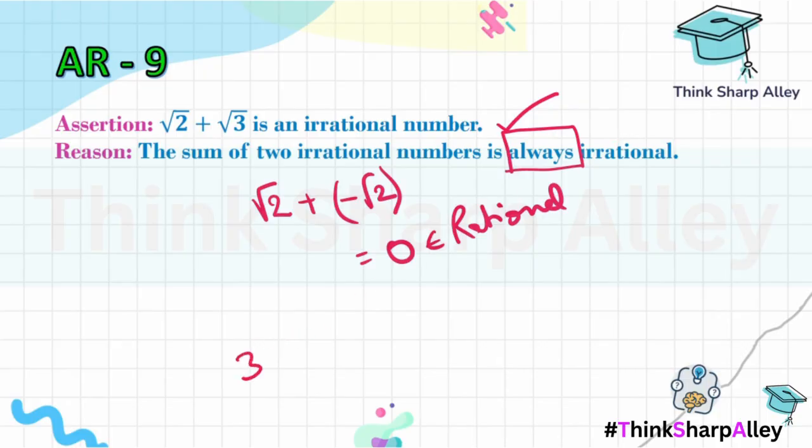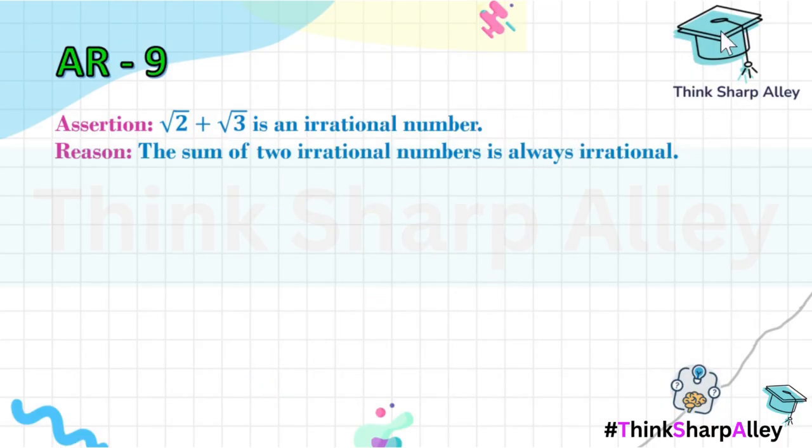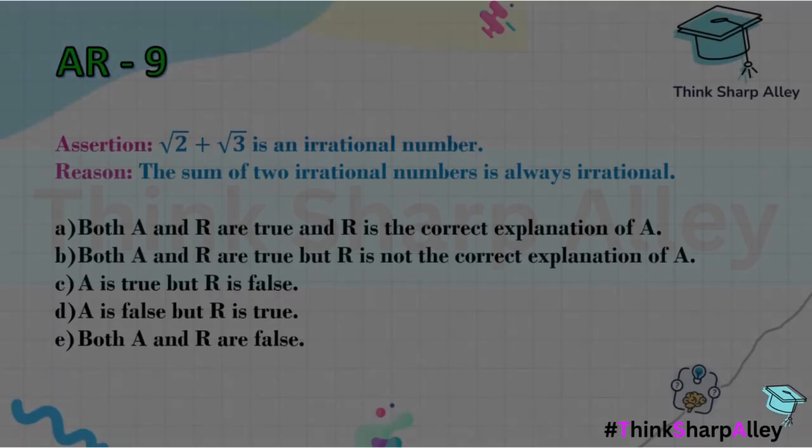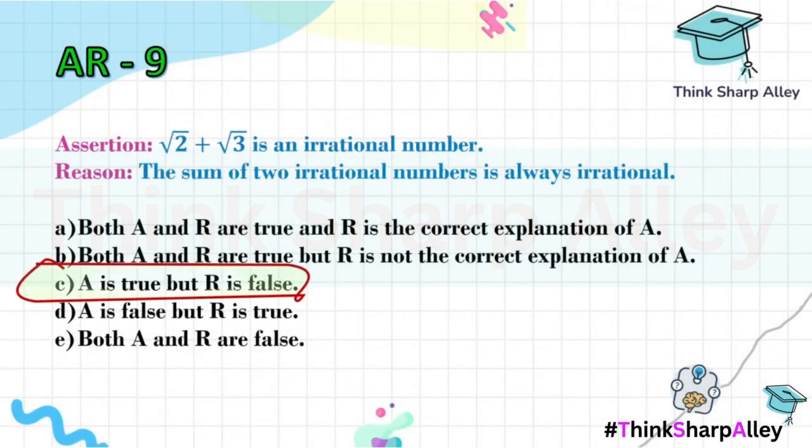I can give you another example. Suppose 3 plus root 2, which is an irrational number, and minus root 2, which is also an irrational number. If I take the sum of this and this, we are going to get 3. So it is again rational, right? So the sum of two irrational numbers is not always irrational. So our reason over here is false, and that is why the correct option over here will be A is true but R is false.